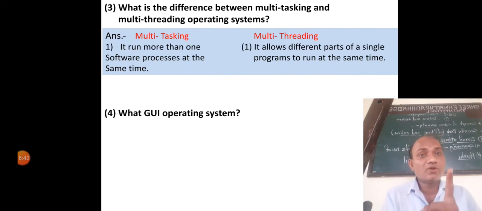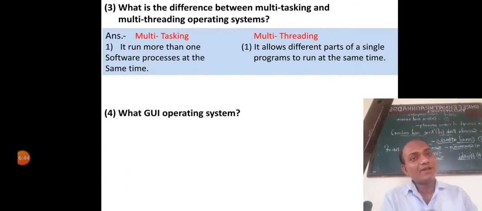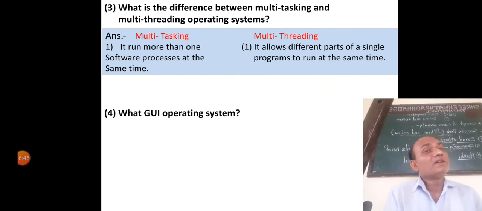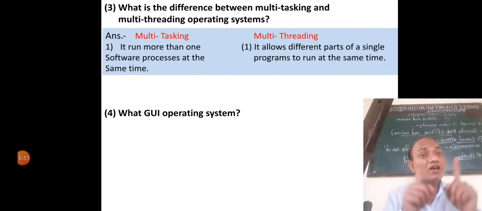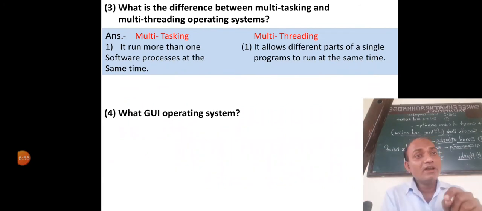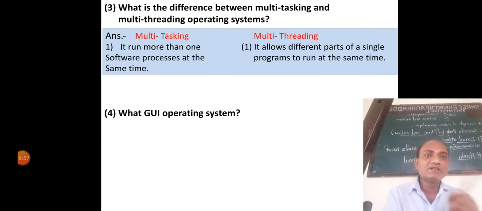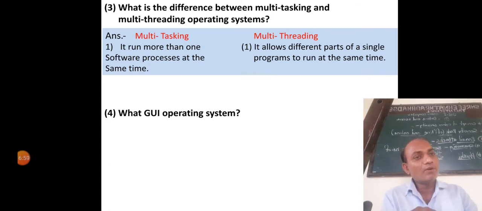A multi-threading operating system allows different parts of a single program to run at the same time. This is the difference between the multitasking operating system and the multi-threading operating system.